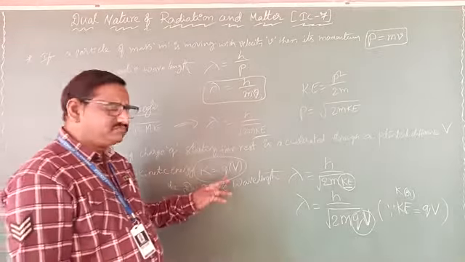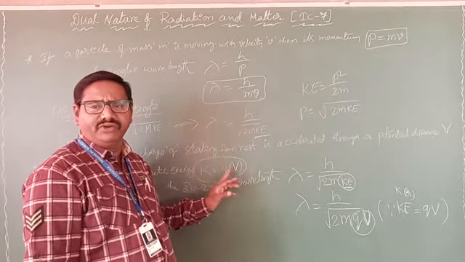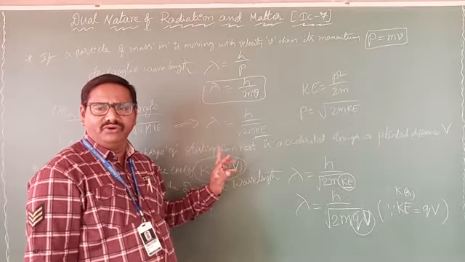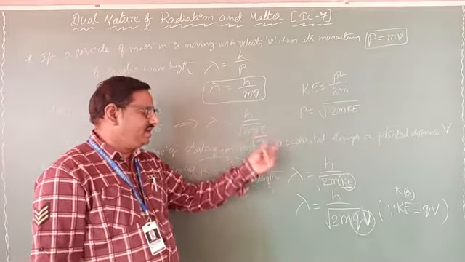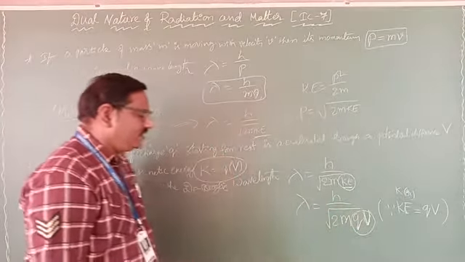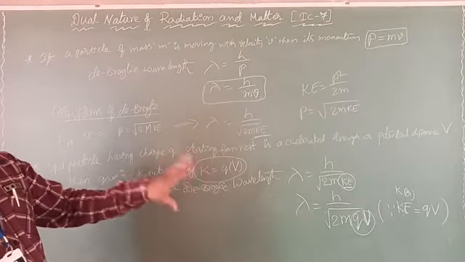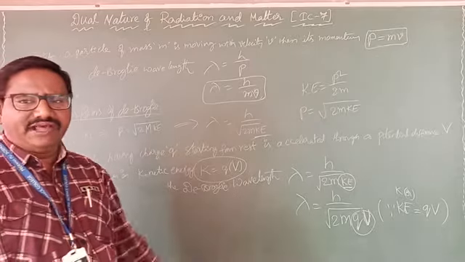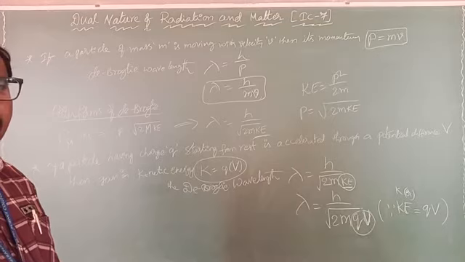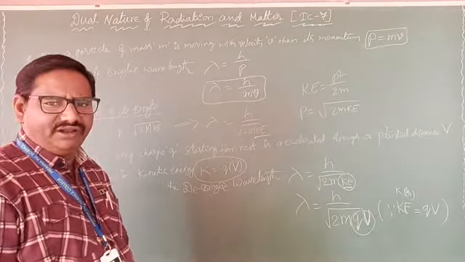Then kinetic energy K is nothing but work done, W, which is qV or Vq. So K equal to qV. Then instead of Ke, if you write qV, the formula is lambda equal to h by under root 2m qV. Clear? This is the de Broglie wavelength equation. With the help of this equation, for material particles, that means electrons, protons, neutrons, all, he measured the wavelengths.